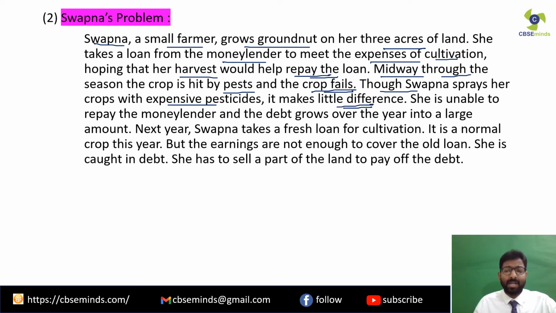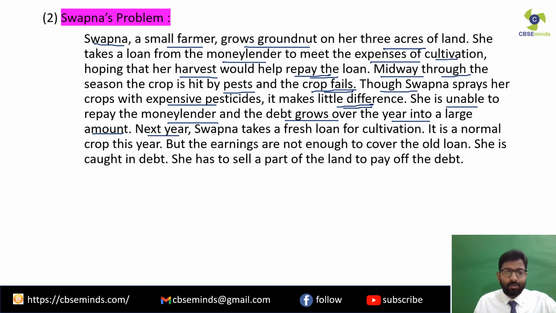She is unable to repay the money lender, and the debt grows over the year into a large amount because interest has already accrued on it. So the interest keeps on accruing and the loan amount keeps on growing.